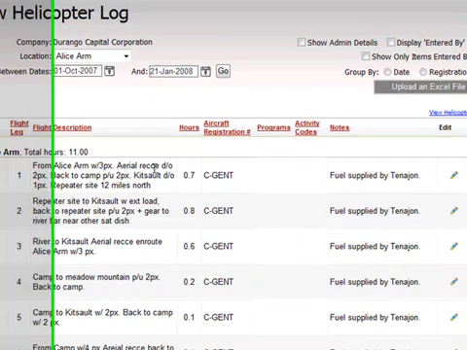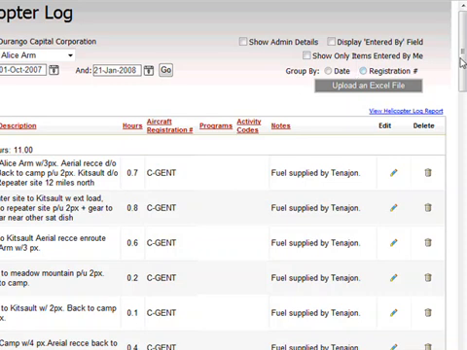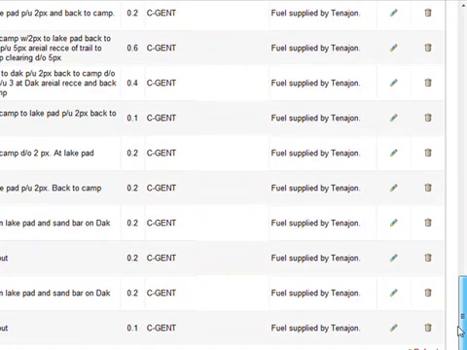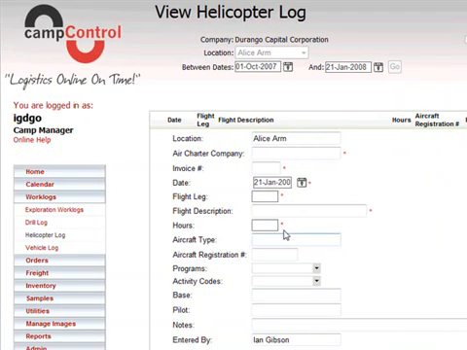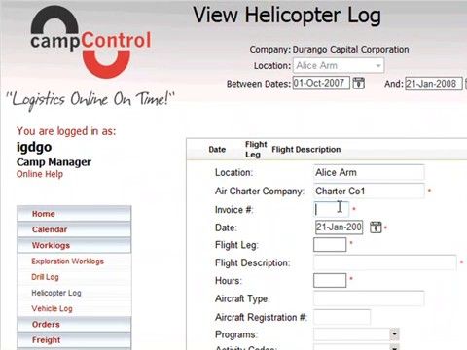So now the user wishes to add a new record. Location Alice Arm, Air Charter Company, Charter CO1, invoice number 234, today's date, flight leg, there was only one flight leg today, flight description, take crew to field or to fly camp,